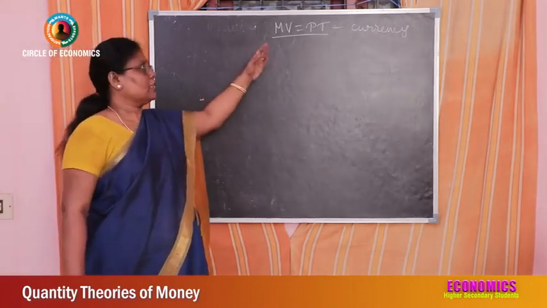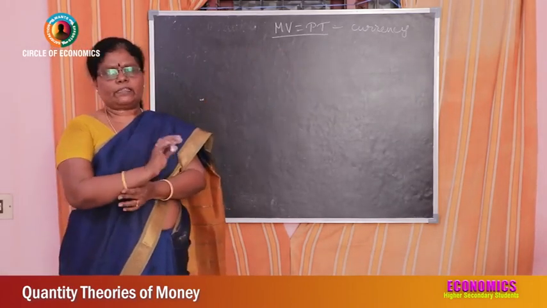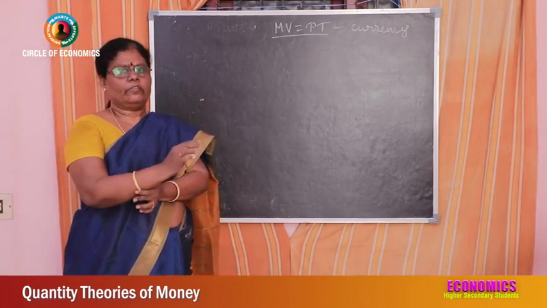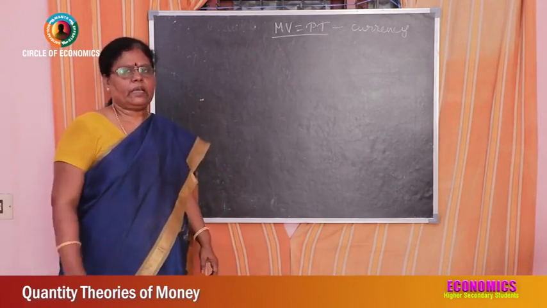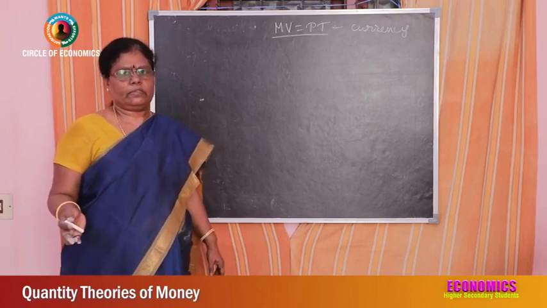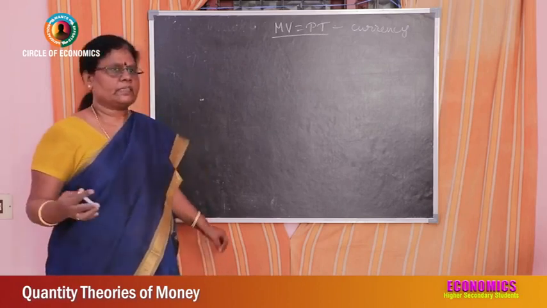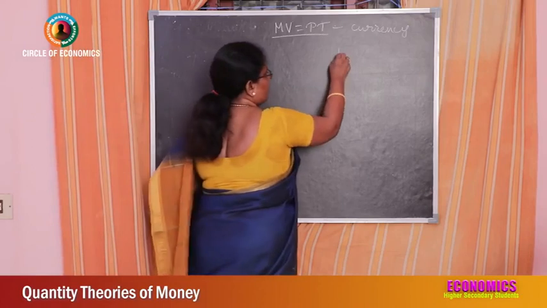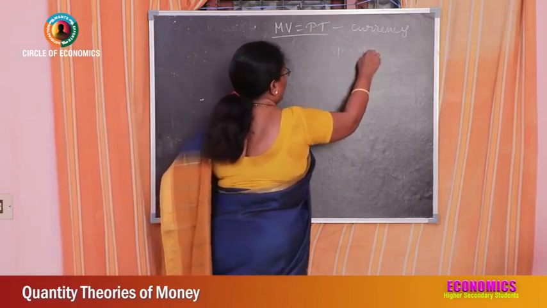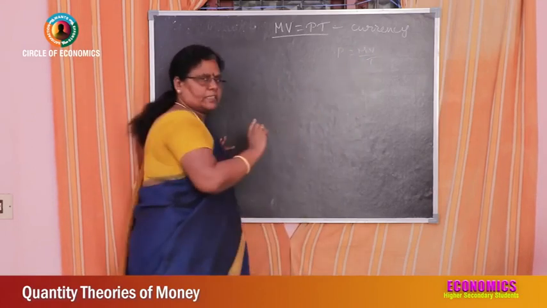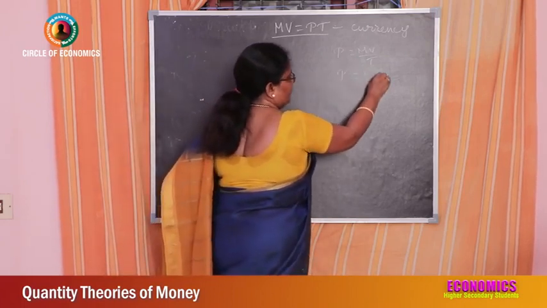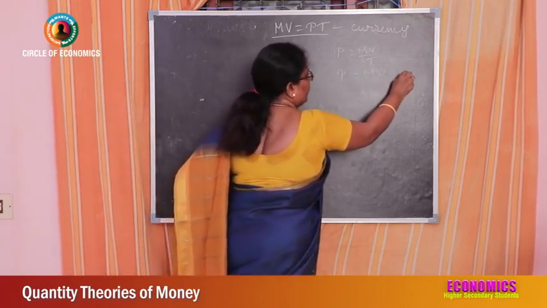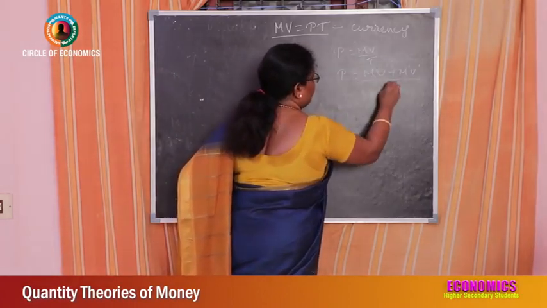So this MV is equal to PT only if there is only currency, isn't it? Nowadays we cannot expect that only currency money flows in the economy, and the bank's money is also there in the form of cheques and everything. That is given as M dash V dash. P is equal to MV by T only if we take into consideration the currency. So if we add bank money, then it is (MV plus M dash V dash) divided by T.